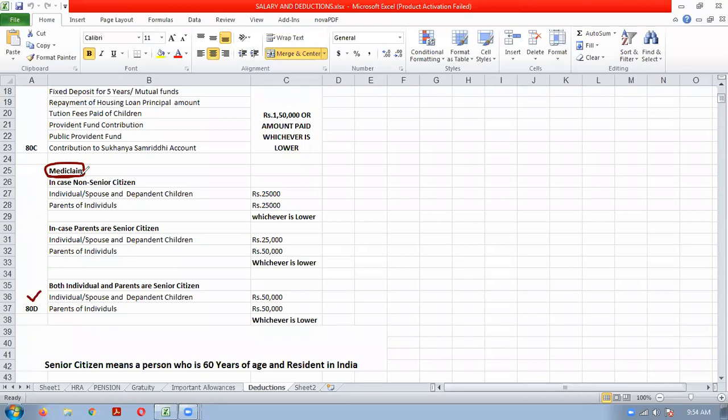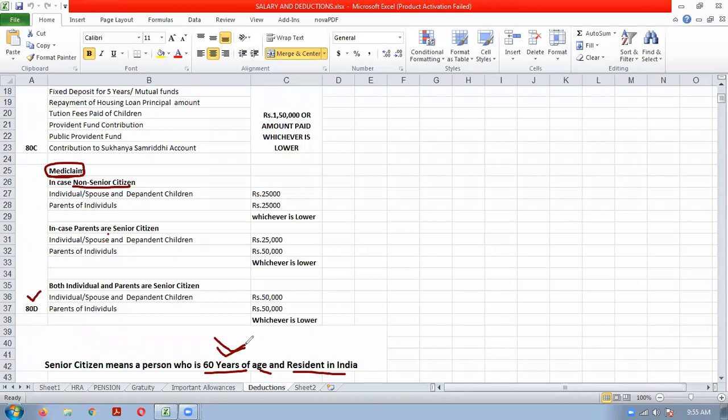So for that purpose, income tax has divided the persons into two types. One is the non-senior citizen case and another is the senior citizen. So senior citizen means a person who is 60 years and above and resident in India. So if any person is a resident in India and he or she is above 60 years, they will be called as senior citizen.